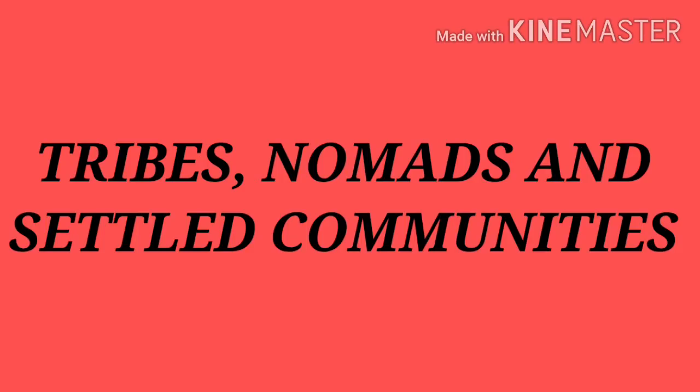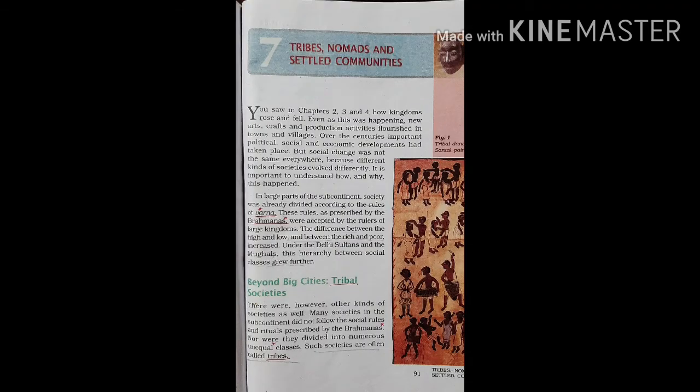Okay, so there's still 4 more chapters to go, and the chapter that we're going to start today is Tribes, Nomads, and Settled Communities. Okay, so children, before starting the lesson, I want you all to turn to page number 91 from your textbook. That way it will be easy for you to understand.